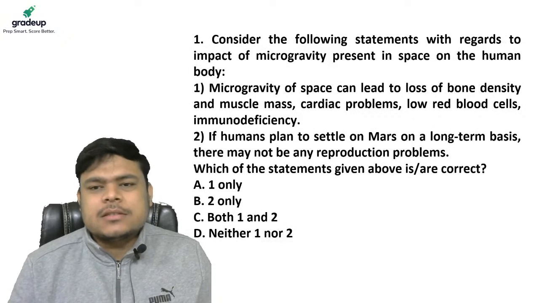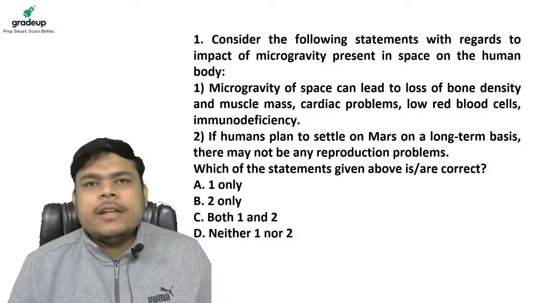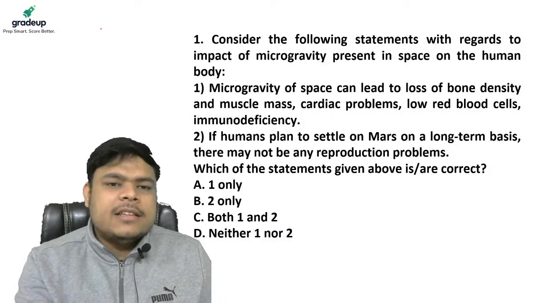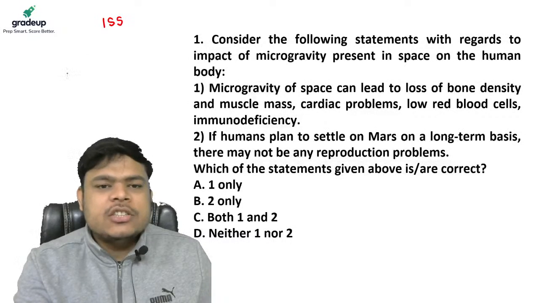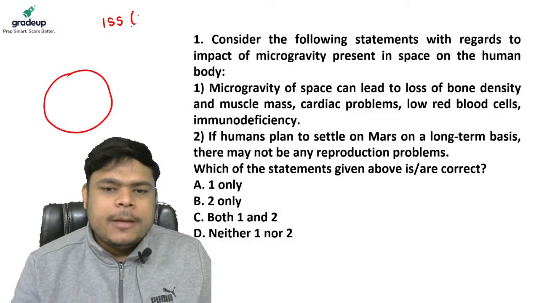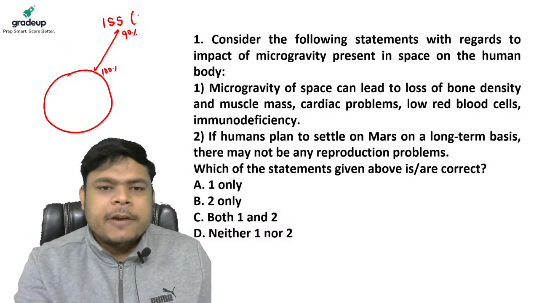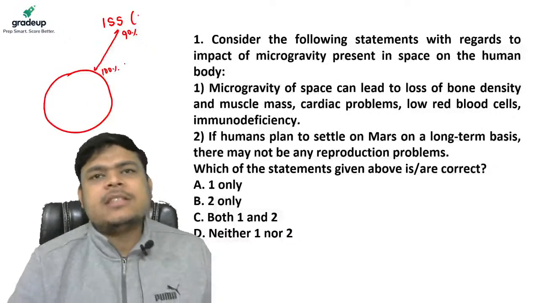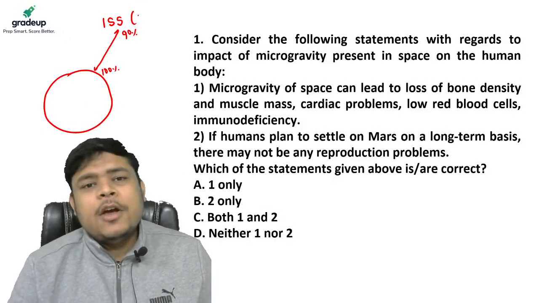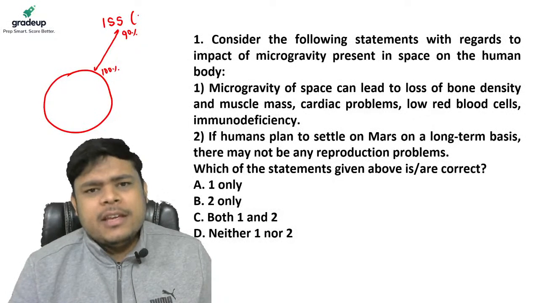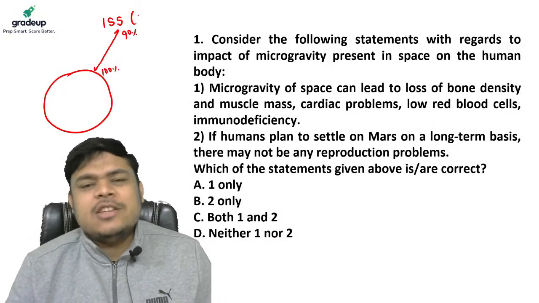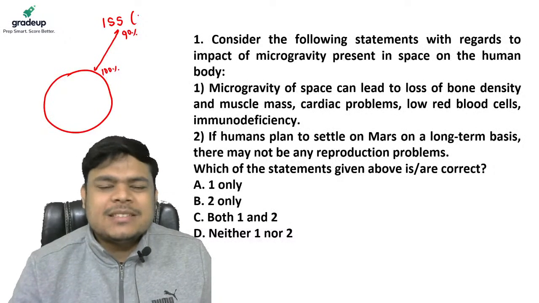The question asks you about microgravity. So, what is microgravity? If you look at the ISS, the International Space Station, it is in a LEO, low Earth orbit. In this low Earth orbit, you experience 90% of Earth's gravity, compared to 100% on the ground. But still we are experiencing no gravity. We are experiencing zero G's, that is zero gravity. You can float in space.